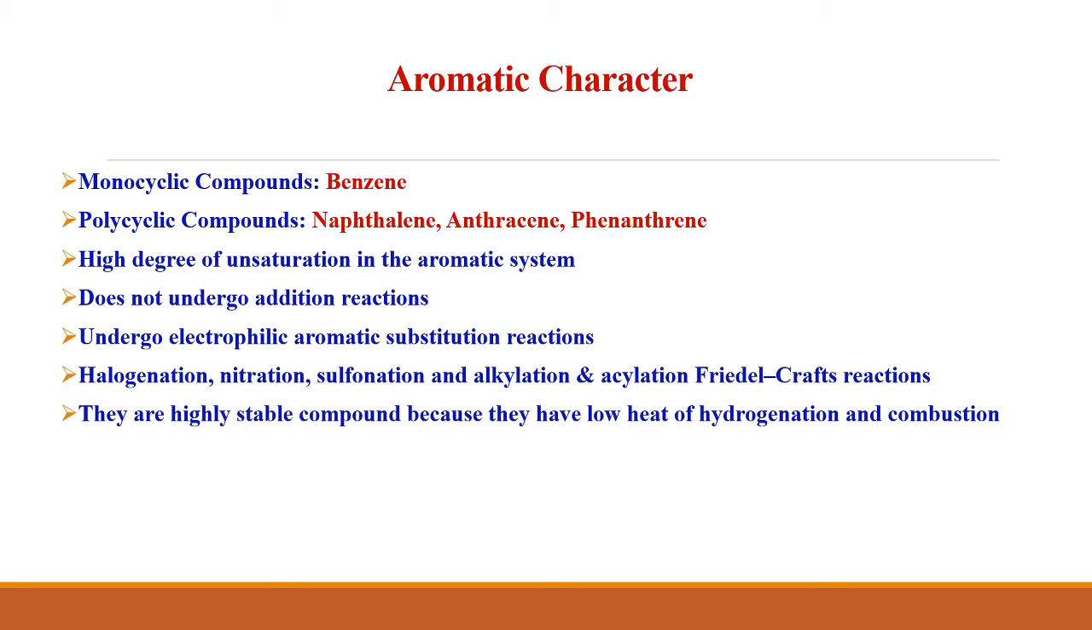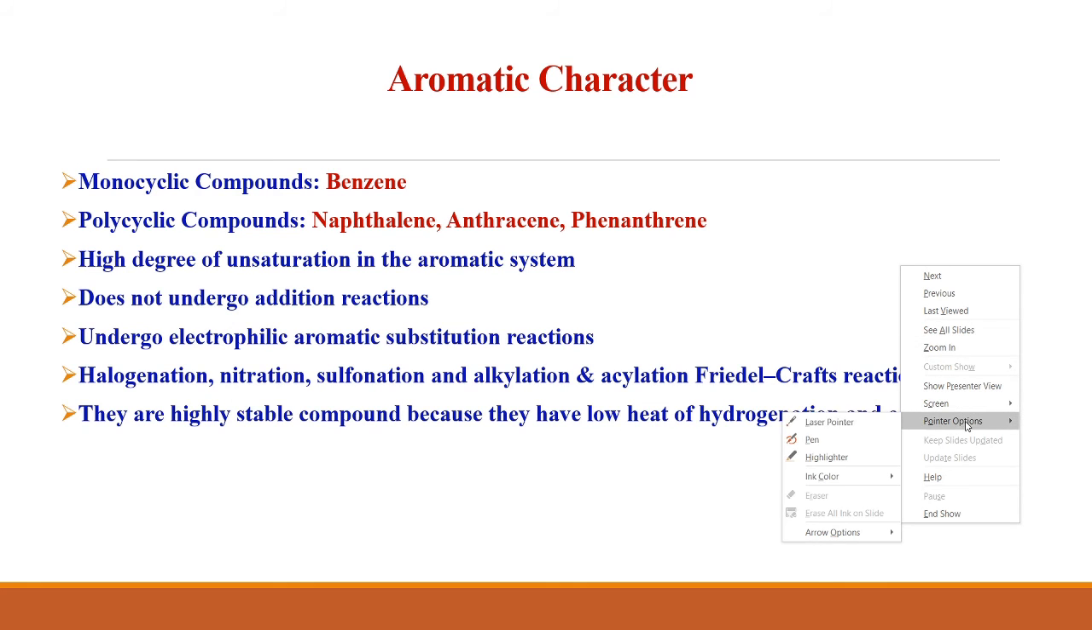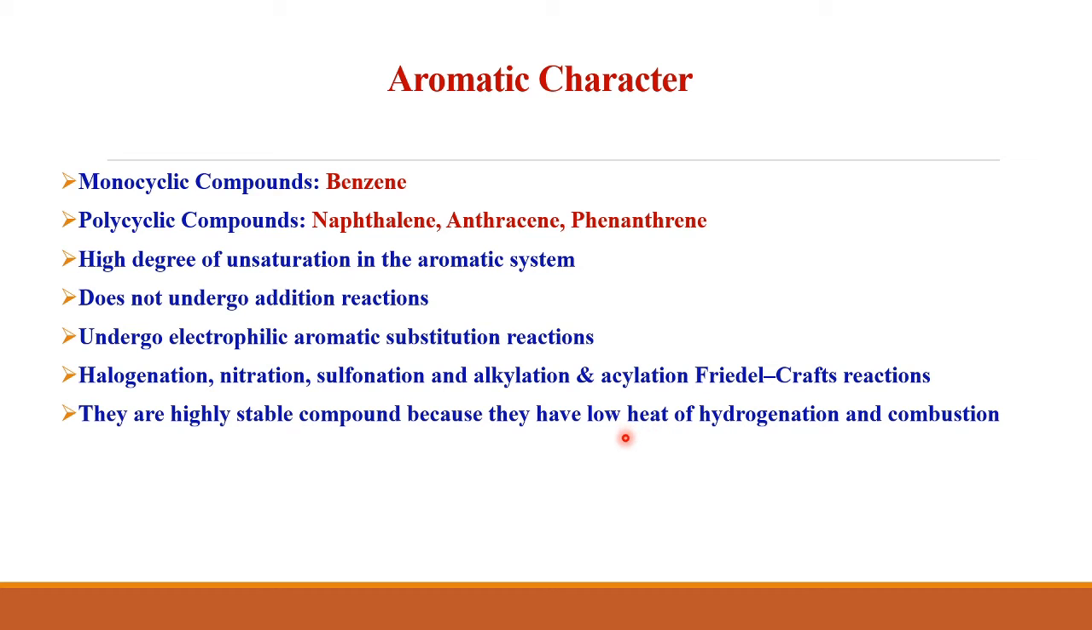These aromatic compounds are highly stable because they have low heat of hydrogenation and low heat of combustion. What do you mean by low heat of hydrogenation? The heat of hydrogenation is the amount of heat evolved when 1 mole of an unsaturated compound is hydrogenated, and heat of combustion is the amount of heat evolved when 1 mole of the compound is burned to give carbon dioxide and water. So aromatic compounds are highly stable because they have low heat of hydrogenation and low heat of combustion.